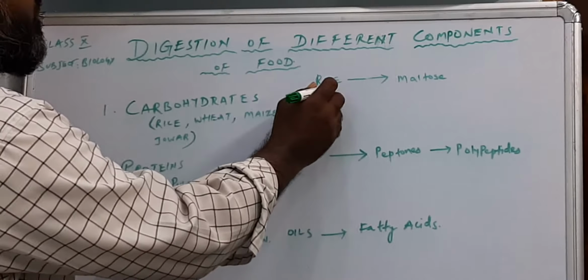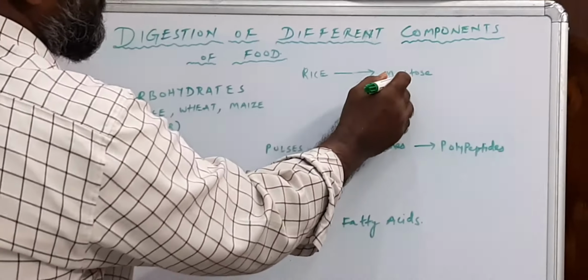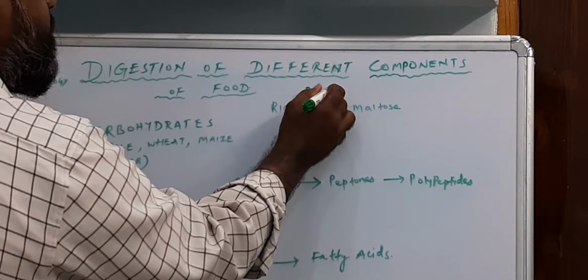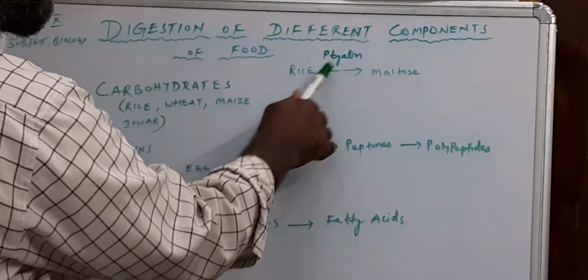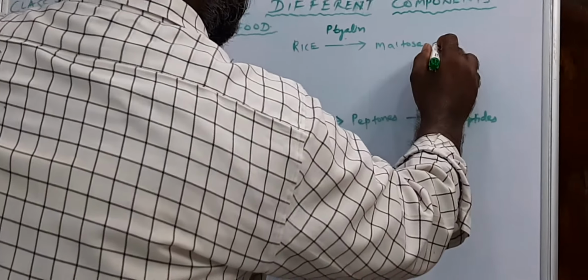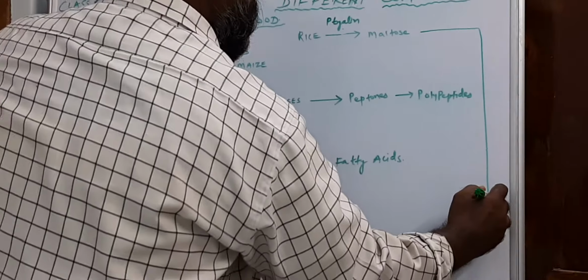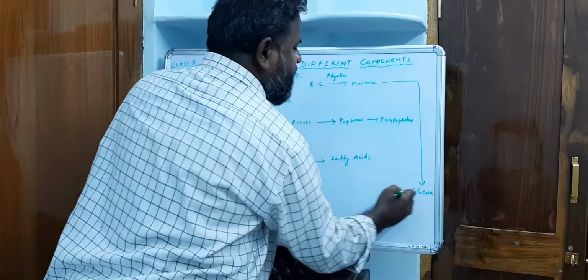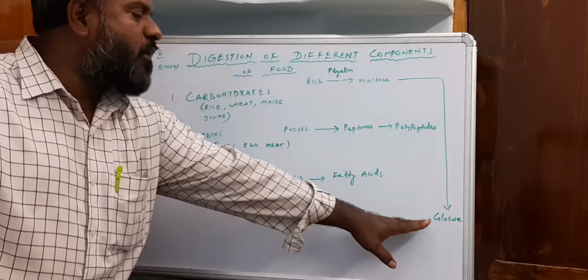The rice is chewed in the mouth and converted into maltose by Ptyalin enzyme. This maltose is converted into glucose in the small intestine.